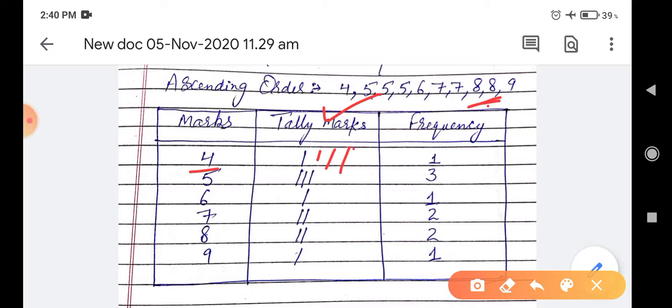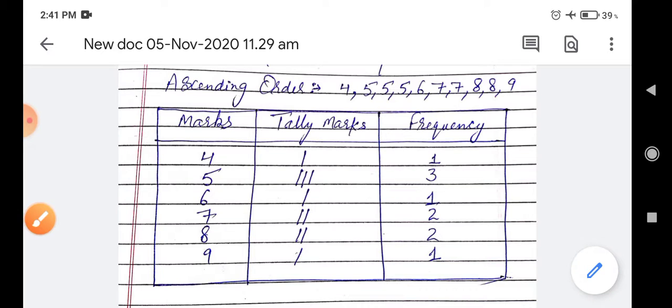Then the fifth tally mark will be slanting, cutting all these 4 tally marks. If 6 students got 4 marks, then the 6th line will be simple in this way. You have already studied these things in 6th standard also. So this is the data and how to handle the data.